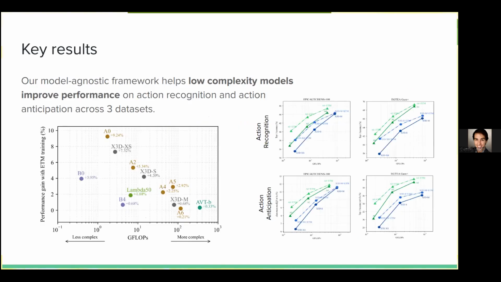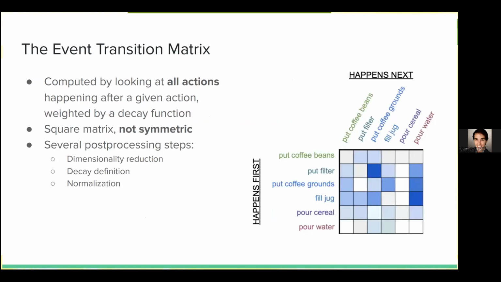The key result is that our model agnostic framework helps low complexity models improve performance on action recognition and anticipation across 3 datasets. Specifically, we get very good performance training low complexity variants of MoViNets and X3Ds, achieving 7 and 9% increase in action recognition performance on Epic Kitchens 100.